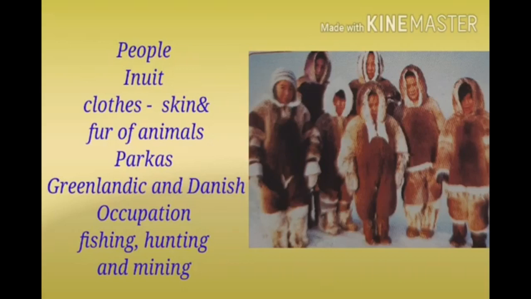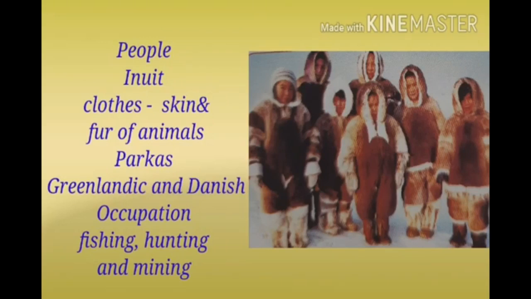Children, the Eskimos or Inuit were the original inhabitants of Greenland. They are mainly hunters. They survive by fishing and hunting animals that live in their region. The Greenlandic Inuit are the original people of Greenland. They form about 90% of the population. The remaining 10% is Danish, most of them born in Denmark.